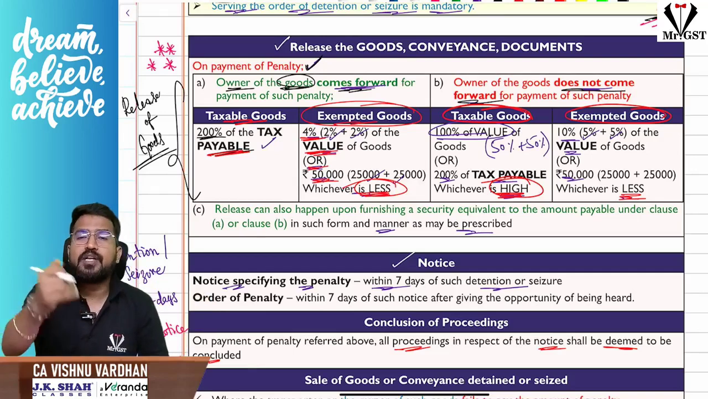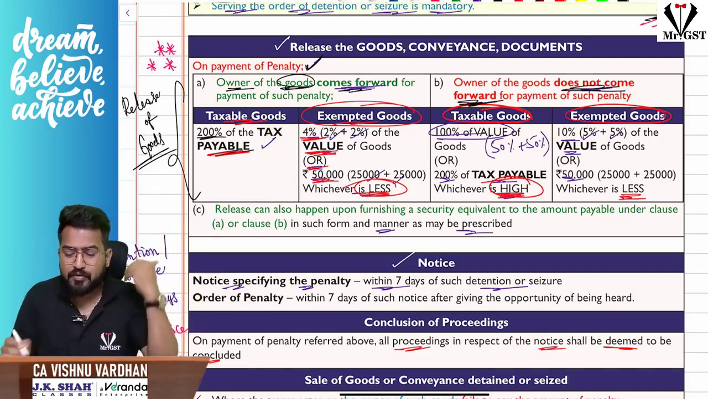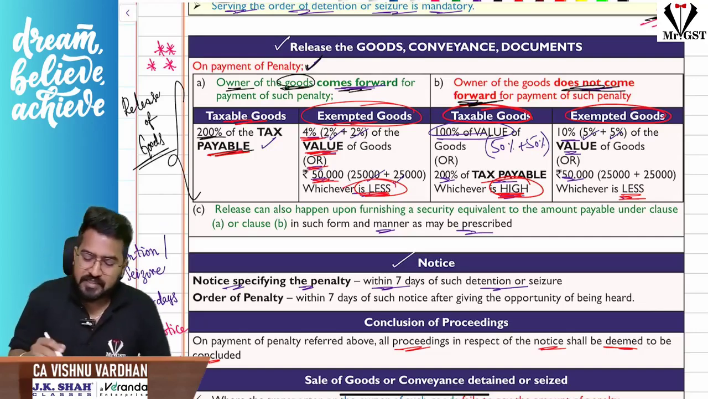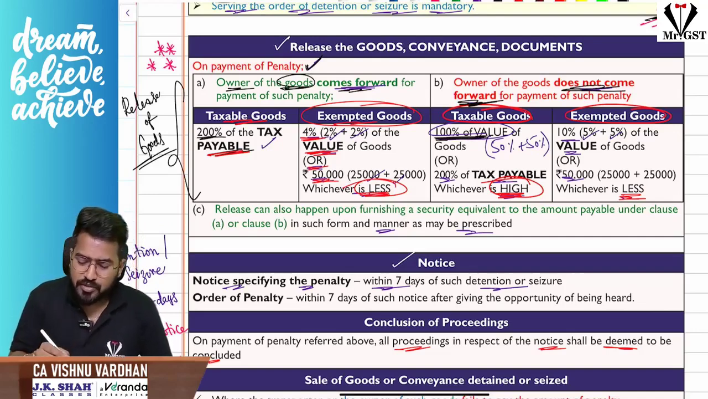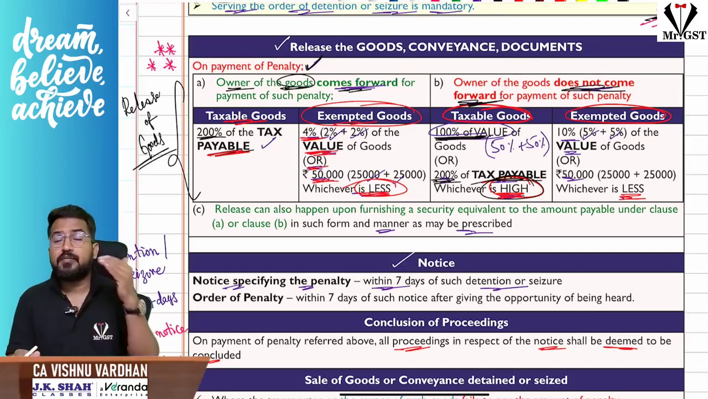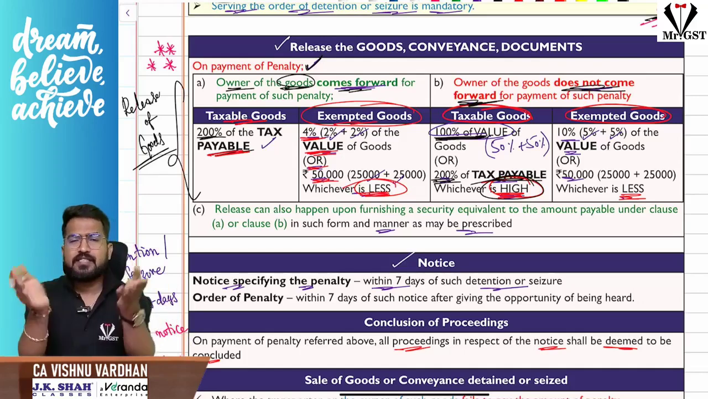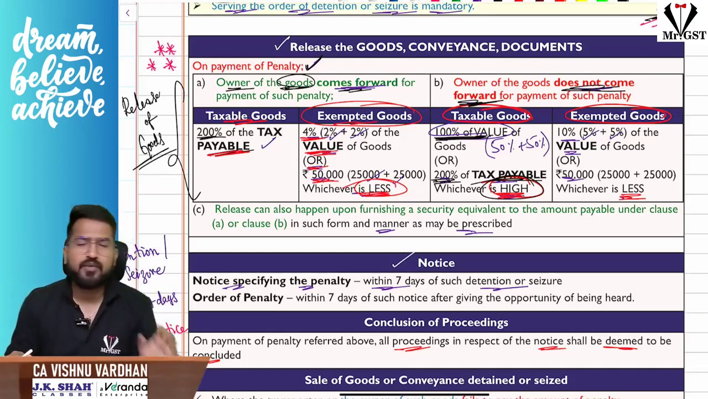Next, the owner is not coming forward and is saying, I will not pay the penalty. He is not coming forward for paying any such penalty. That means he is not cooperating. In such cases, the penalty is 100% of the value of the goods or 200% of the tax payable, whichever is high. 100% of the value of the goods means 50% CGST, 50% SGST. For IGST it means 100% of the value. But for tax, it is 200% of the tax payable.